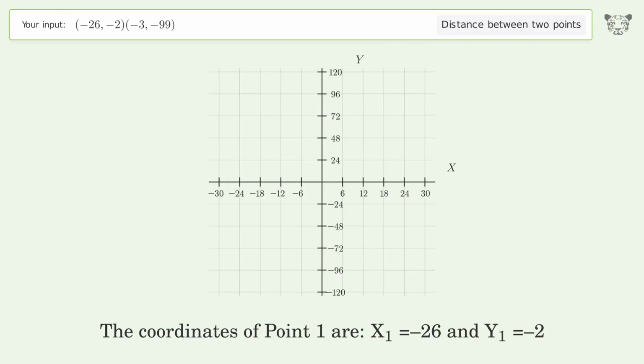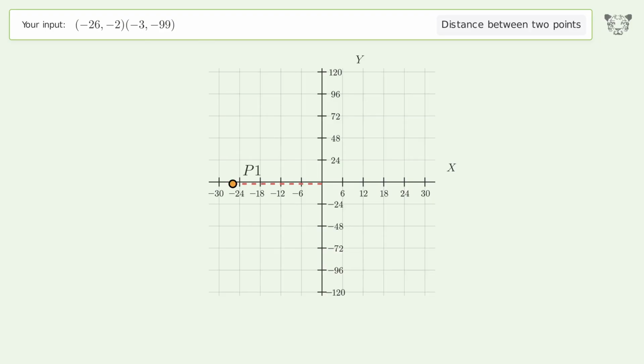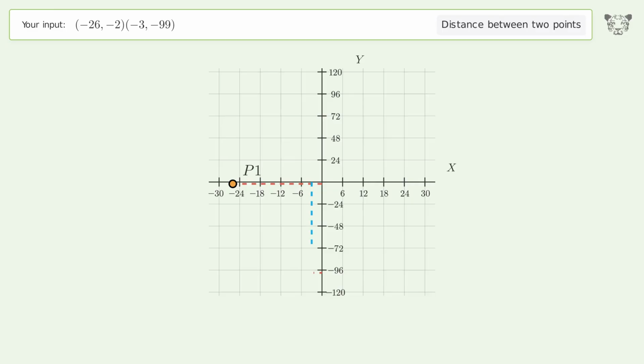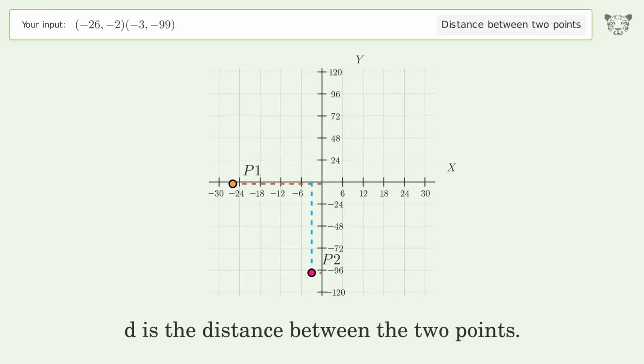The coordinates of point 1 are x1 equals -26 and y1 equals -2. The coordinates of point 2 are x2 equals -3 and y2 equals -99. D is the distance between the 2 points.